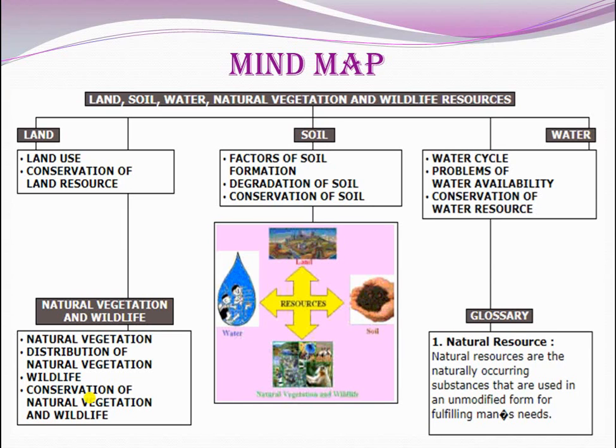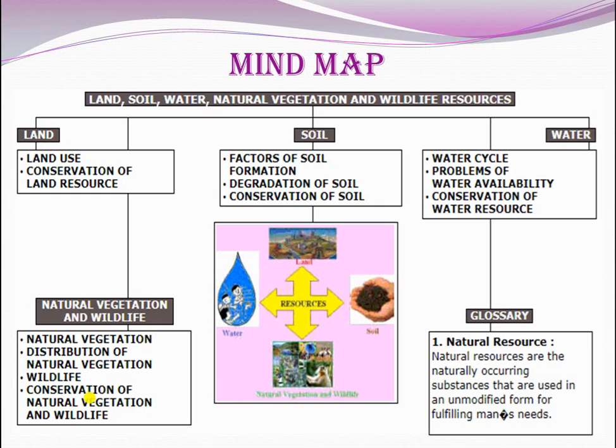Under natural vegetation and wildlife, you learnt about distribution of natural vegetation, wildlife, and conservation of natural vegetation and wildlife. Under soil you learnt about factors of soil formation, degradation of soil, and conservation of soil. And under water you learnt about the water cycle, problem of water availability, and conservation of water resource.